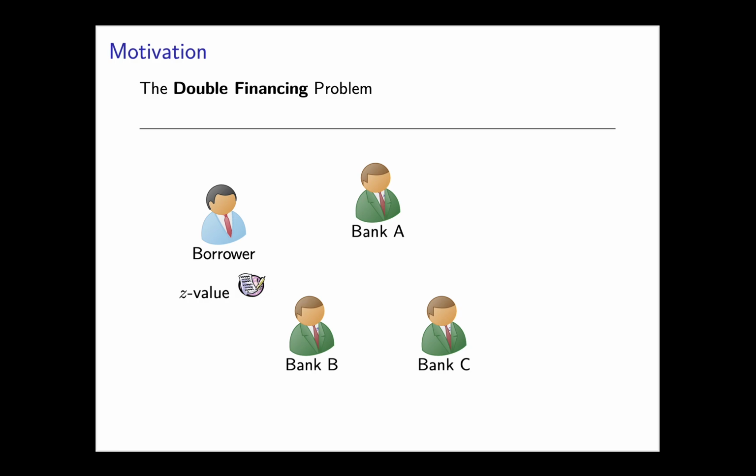Consider the following practical application scenario where we have a corporation with a Z-value contract and he seeks financial assistance from three banks. Suppose by separate negotiation, the banks agreed to lend the corporation X1, X2, and X3 amount of money. Note that in this situation, the exact amount that each bank agreed upon is considered sensitive information by the respective banks. In particular, they do not want the other banks to learn such value.